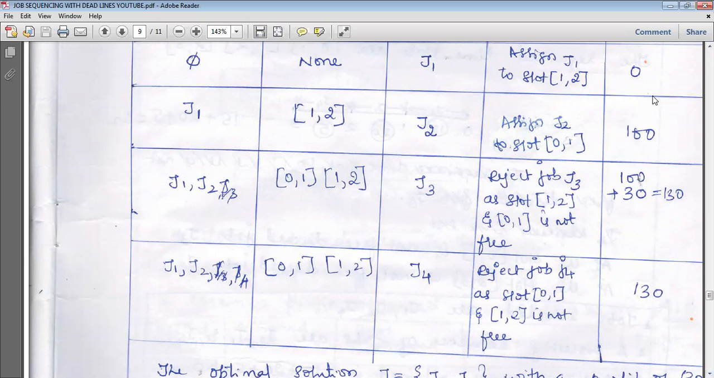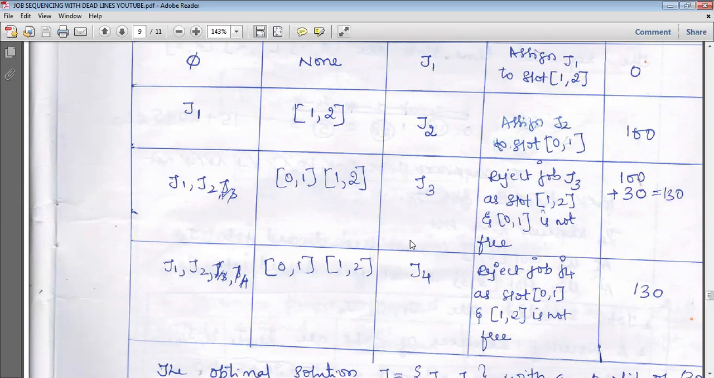After selecting job J1, we got a profit of 100 rupees. After selecting job J2, the profit is 30 rupees. We add both and get a profit of 130 rupees. Because J3 is rejected, it will not come in the selected jobs; only J1 and J2 will be there. And as it is not selected, no time slot is allotted, so whatever we had in the previous step, 0 to 1 and 1 to 2, will remain.